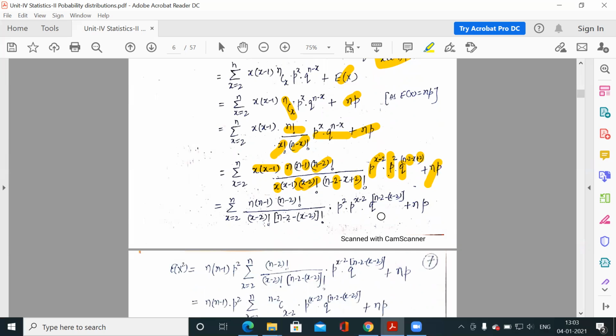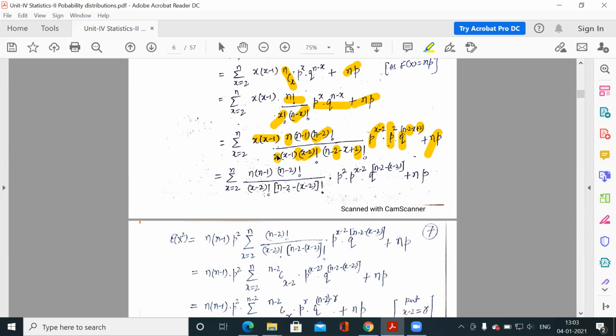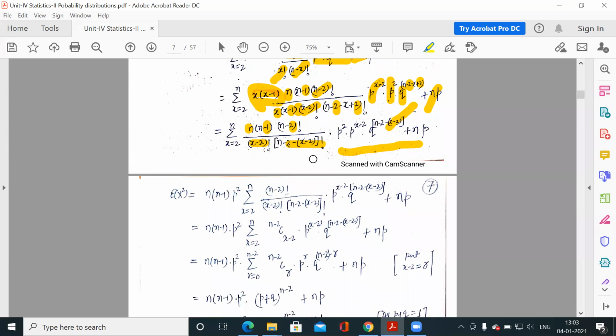And this np is np. Now this x minus 1 can be cancelled out by this x minus 1. It can be clearly seen that x would be cancelled out, and x minus 1 would be cancelled out by this x minus 1. So what is left? This is n minus 1, factorial n minus 2, and in the denominator factorial x minus 2, and this is p square. Now n minus 1 and p square, n minus 1 p square, we can take these terms out of the summation because these are free from x.